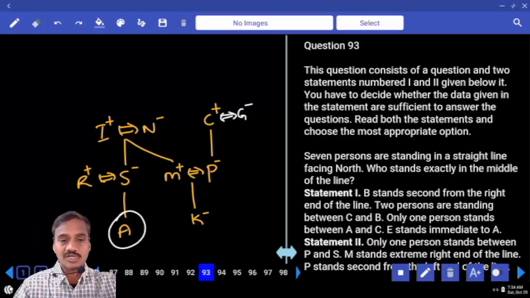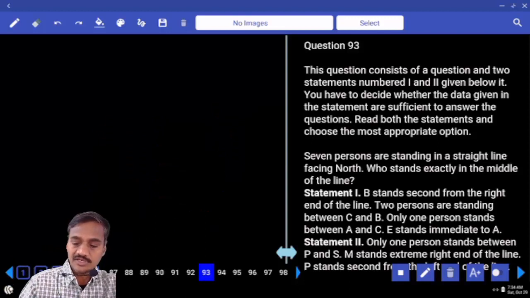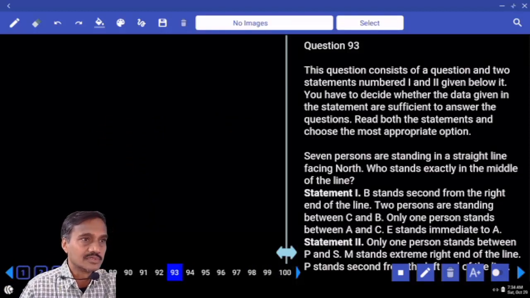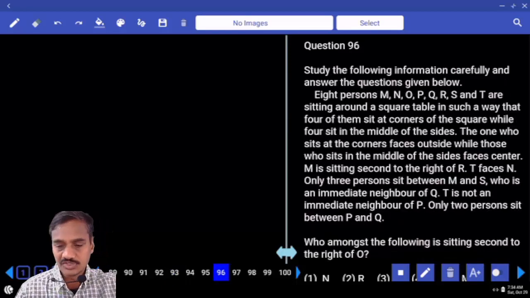By the time you come to the last questions, your priority should be in that pattern, based on the time you are left with. Then coming to this 96 to 100.